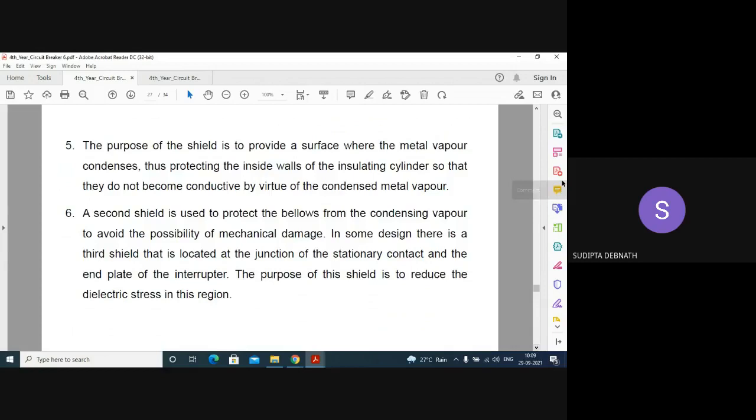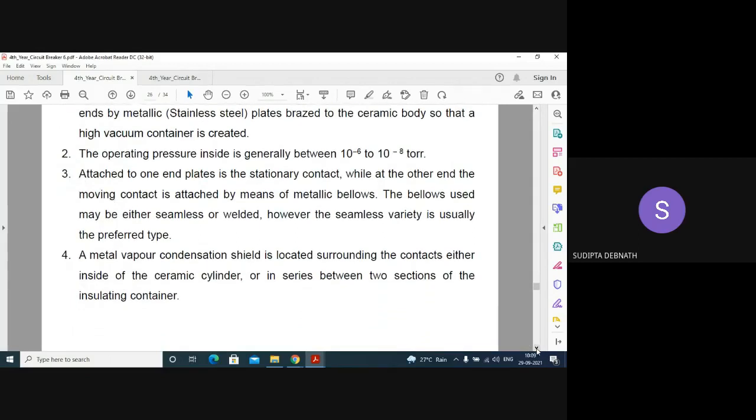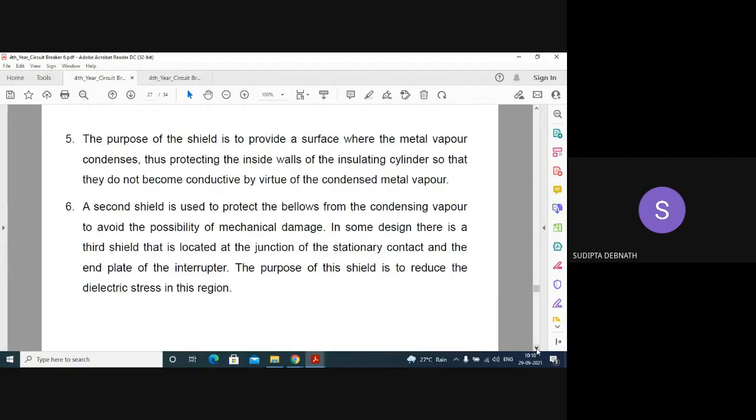So some condensation shields are provided in vacuum circuit breaker, because if the condensation occurs inside the interrupter, there will be problem. The purpose of the shield is to provide a surface where the metal vapor condenses, thus protecting the inside walls of the insulating cylinder so that they do not become conductive by virtue of the condensed metal vapor. Okay. So this precaution is taken.